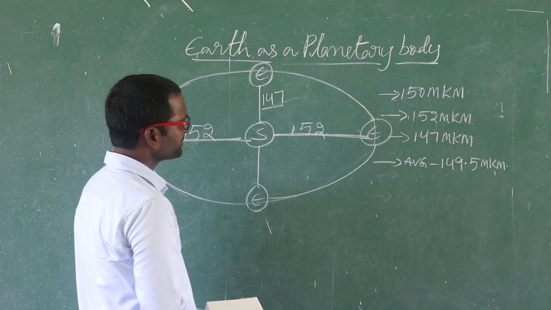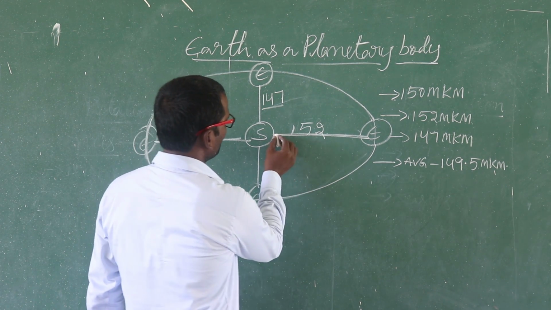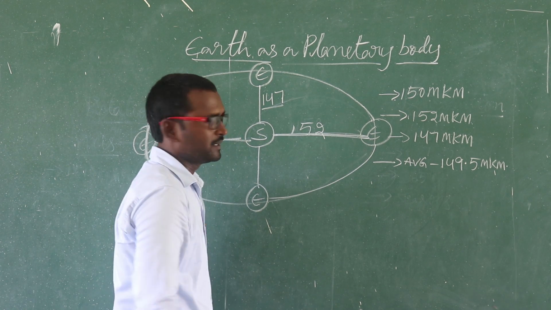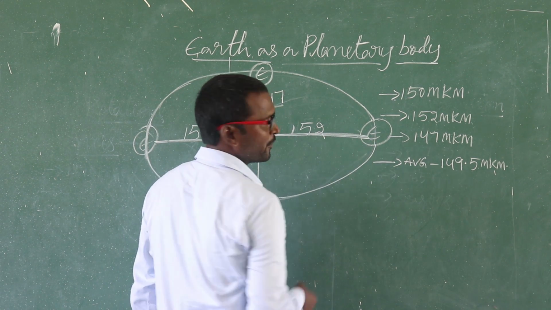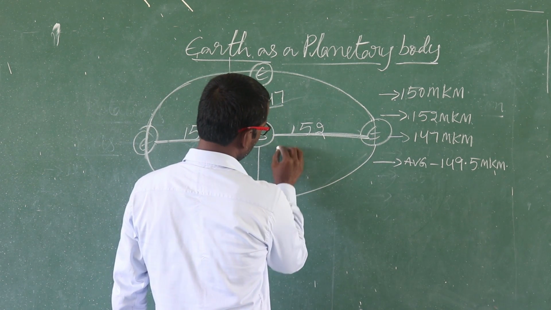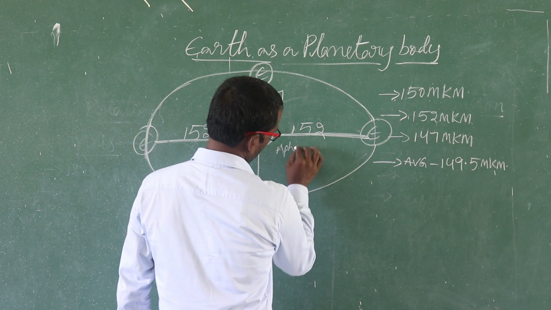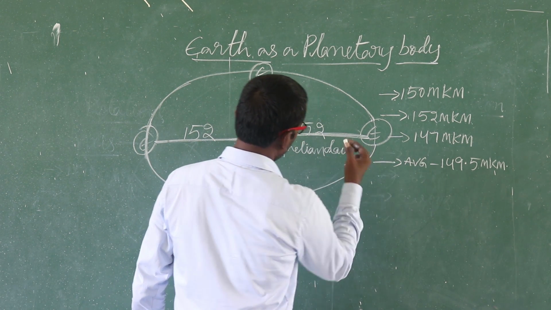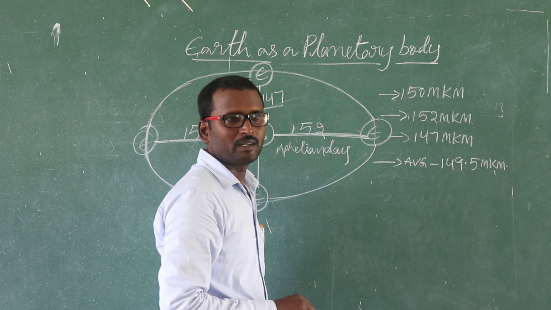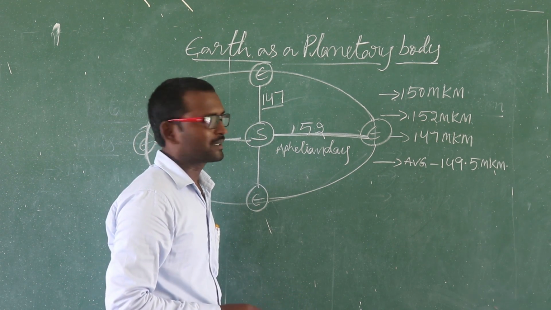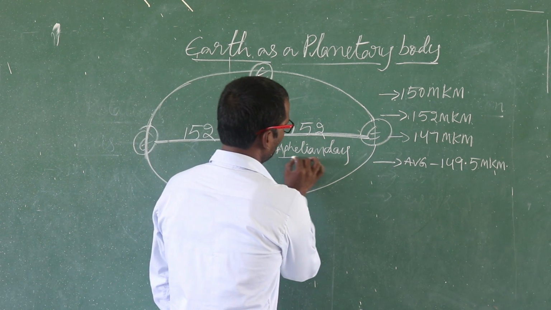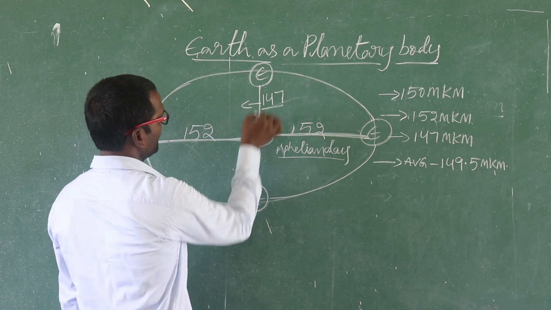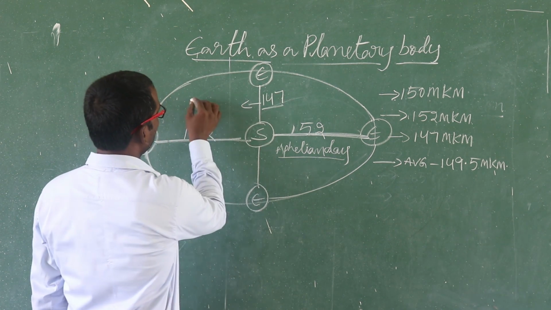This situation we call aphelion day. The farthest distance day we call aphelion day. What do we call it? Aphelion day. What about the nearest distance between the sun and the earth? We call it perihelion day.